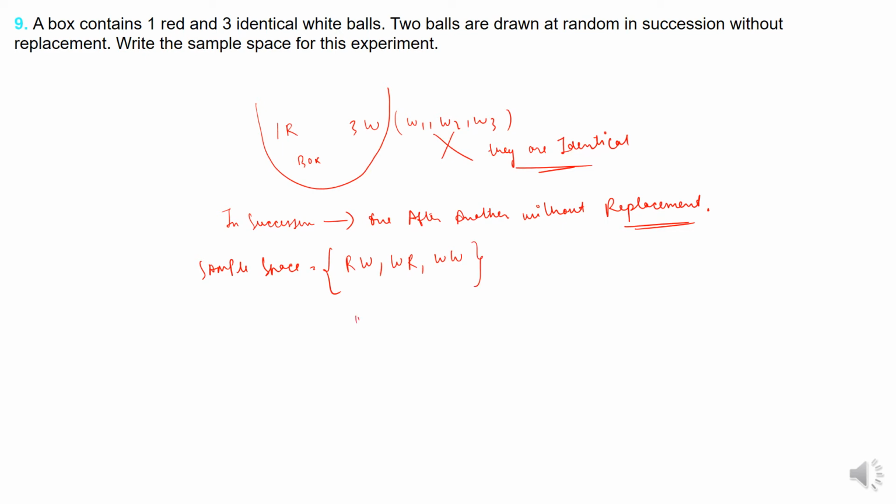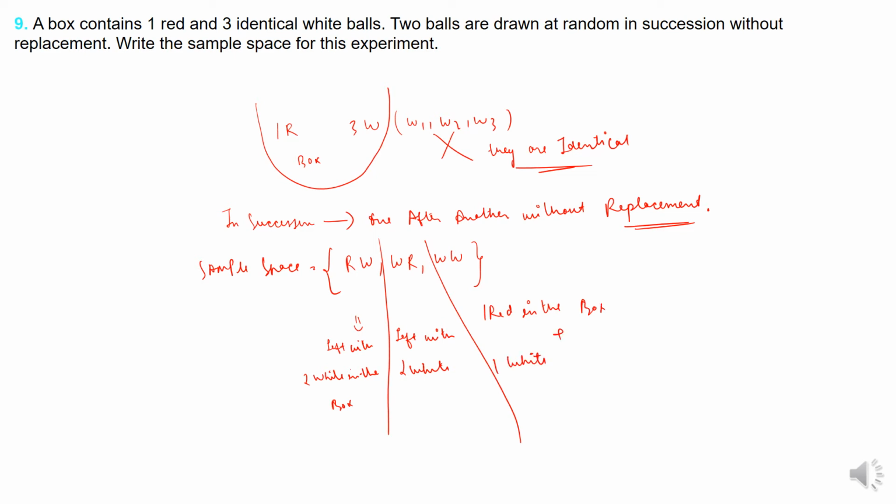In this case, you will be left with one red in the box plus one white.